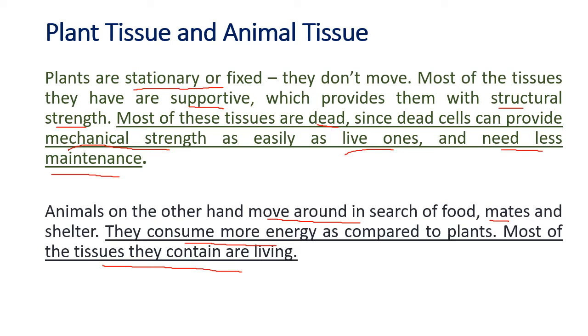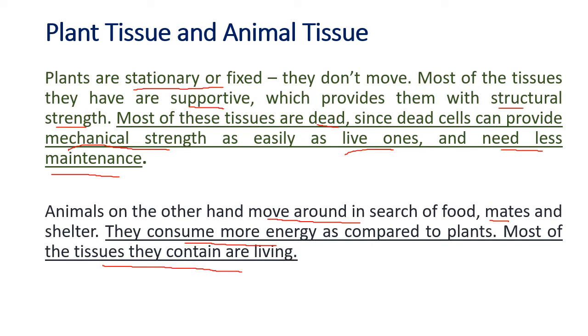Now there are some tissues in plants that divide throughout their lives. Like I told you, the plant reaches a certain height, but the roots are getting longer, new branches are coming out, new leaves are coming out. So in plants, there are some tissues that keep on dividing their whole life. These tissues are located in special regions. Based on the division of the tissues, we will divide plant tissues into two types: meristematic and permanent.